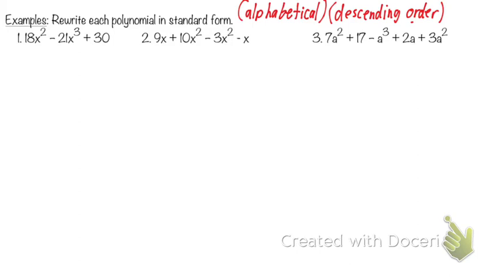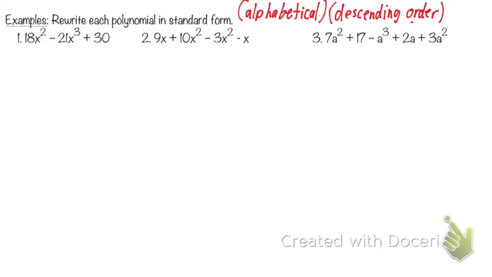Okay. Now, descending, what does it mean to ascend? Go up. What does it mean to descend? Go down, okay? So we're going to go in descending order. So we're going to start at our highest exponent and go down. So it's descending in terms of exponents. So alphabetical in terms of variables, descending in terms of exponents.